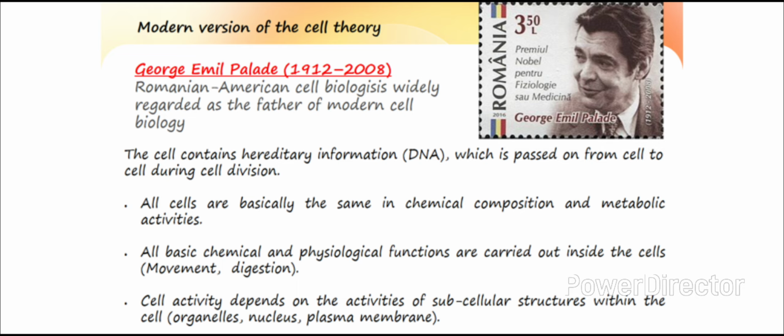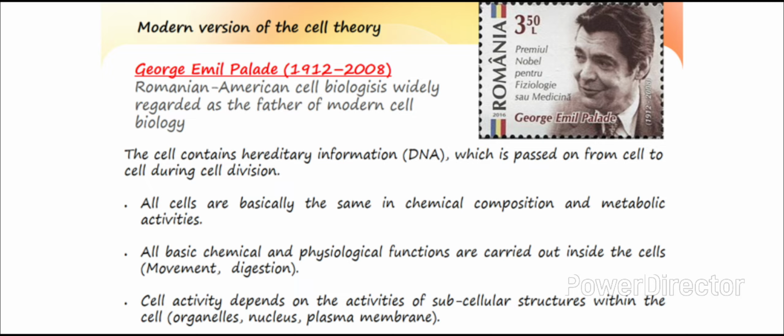First one, the cell contains hereditary information, that is DNA, which is passed from one cell to another cell during cell division. All these cells are basically the same in chemical composition and metabolic activities.